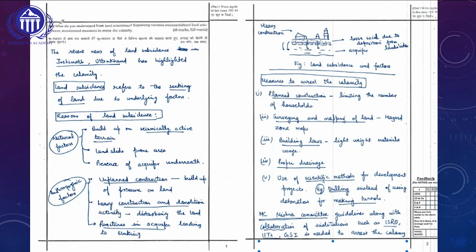What do you understand from land subsidence? Explain the various reasons behind land subsidence. Recommend measures to arrest the calamity. So this is a 10-marker question and it needs to be answered in 150 words. That is a maximum of 2 pages.